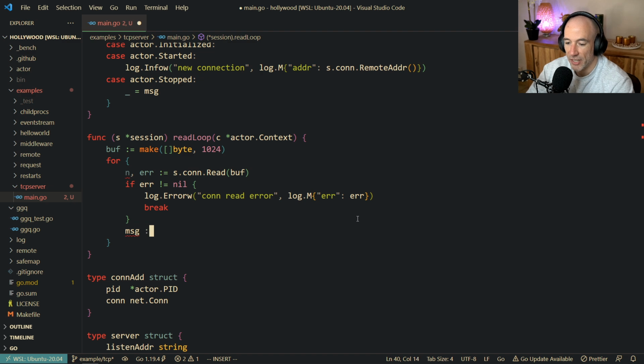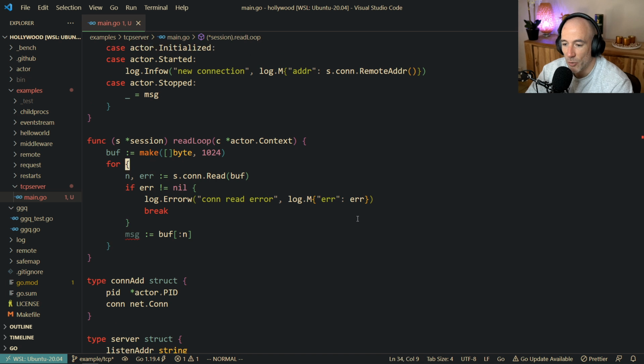We're going to say that the message is going to be n, is going to be buff n, right? What is this? Basically we have a buffer with these bytes, but instead of returning all the bytes, we're only going to return the bytes that we have read from that buffer, and then keep overwriting that buffer and all that stuff. Of course, if you have big messages, it's going to be a problem, but that's not for this episode. All right, so that's the message.